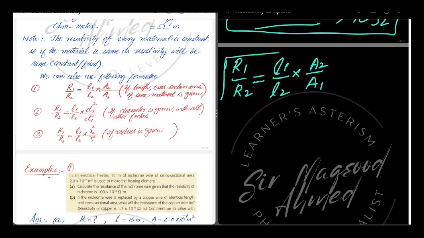So we can also solve the above question by using this formula.